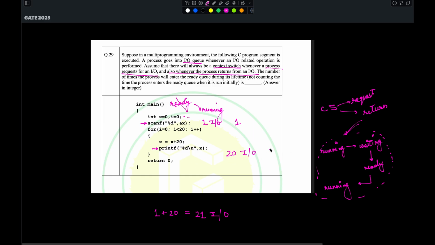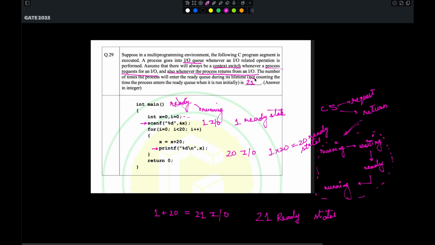So a total of 20 times a for loop is run, so we would be having 20 ready states. Summing this up, we would be having a total of 21 ready states in this entire program. So the correct answer becomes 21.